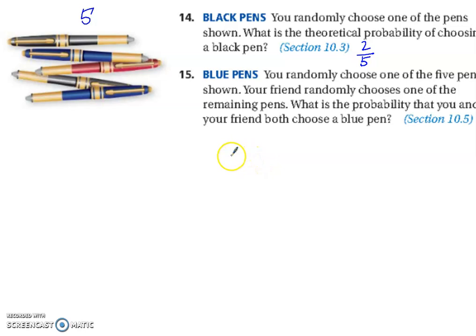Okay, here comes the compound event. It says you randomly choose one of the 5 pens shown. Your friend randomly chooses one of the remaining pens. That means you kept your pen. What is the probability that you and your friend both chose blue? So this is 2 events occurring. You choosing and then your friend choosing. So we need to find the probability of you choosing, and we're going to multiply it by the probability of your friend choosing.